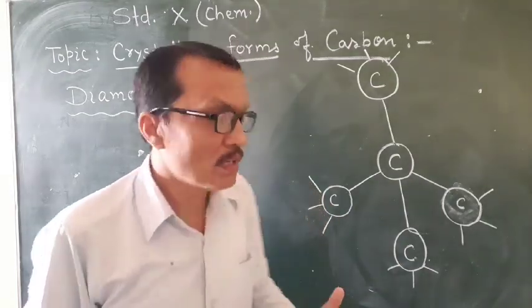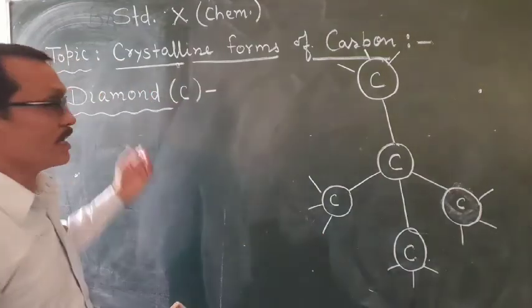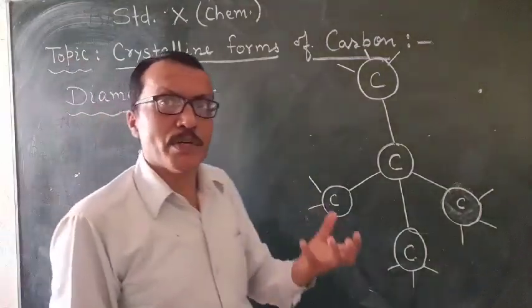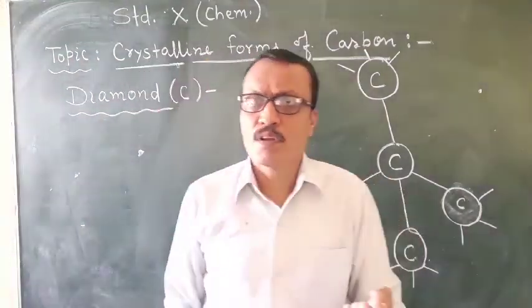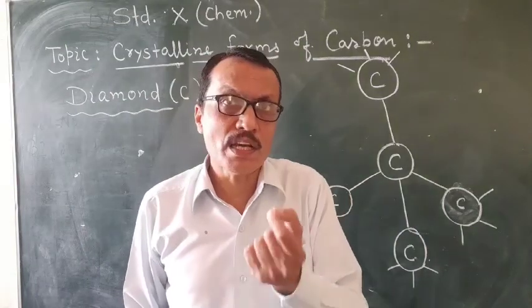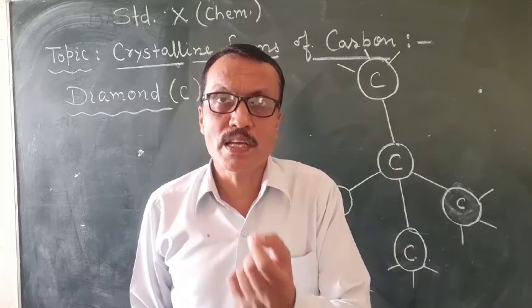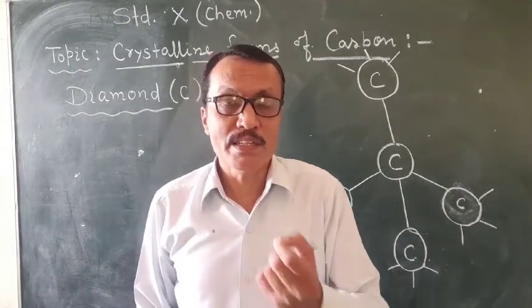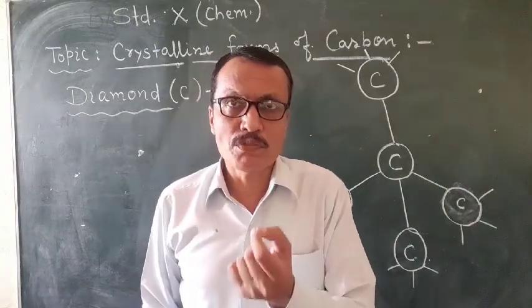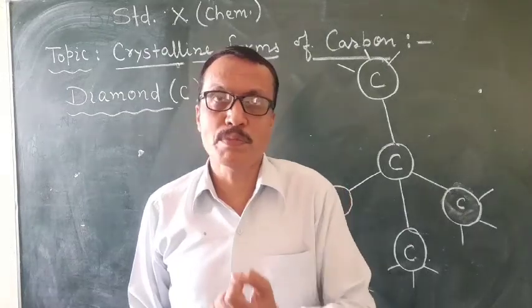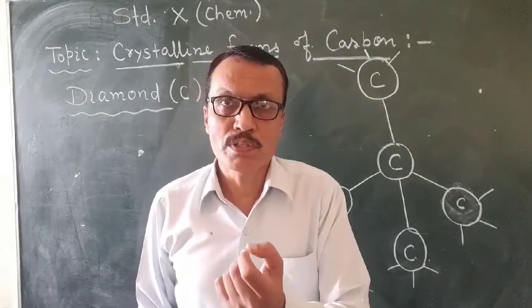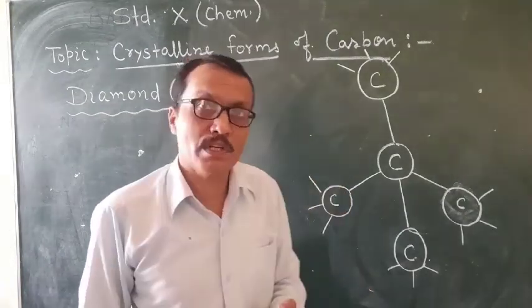So first of all, let me talk about diamond. Students, what is diamond? Diamond is a crystalline form of carbon, and it is one of the allotropes of carbon.